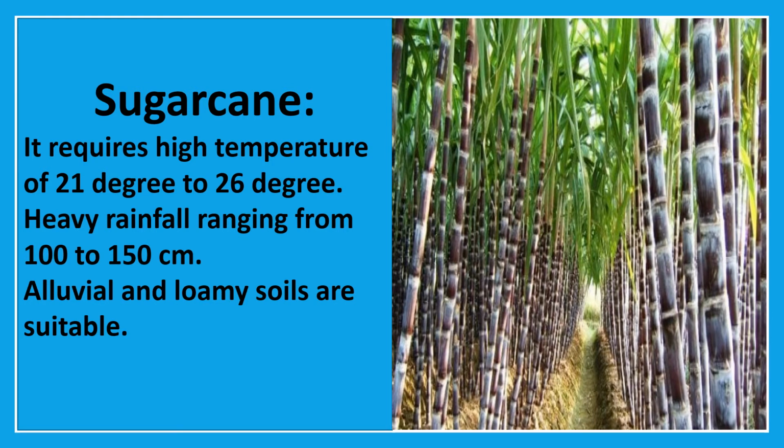Sugarcane. It requires a high temperature of 21 degrees to 26 degrees, children, and heavy rainfall ranging from 100 to 150 centimeters. Alluvial and loamy soil are suitable for the cultivation of sugarcane.